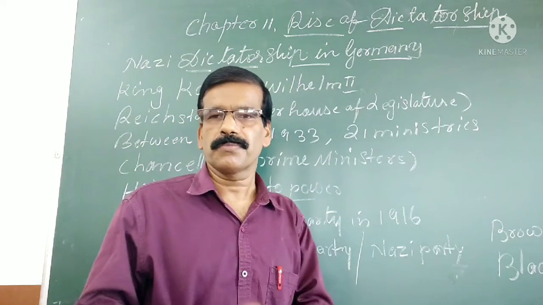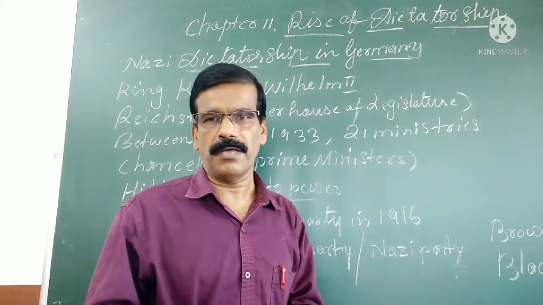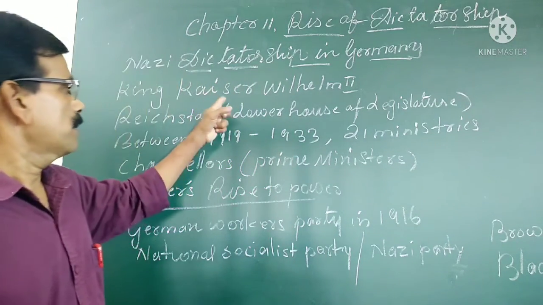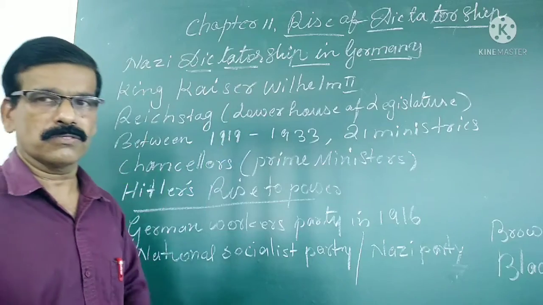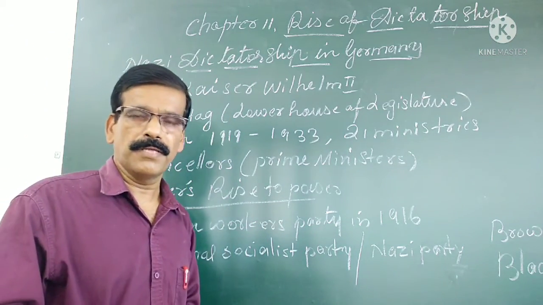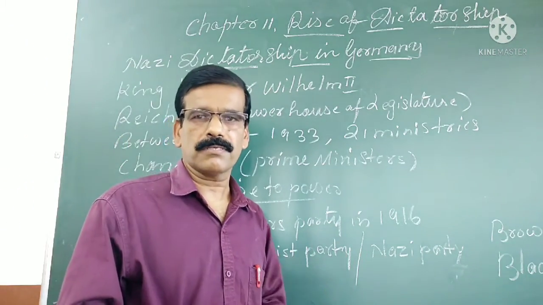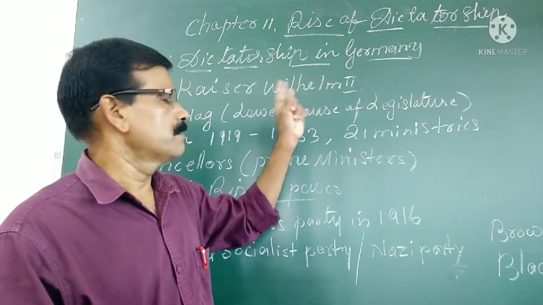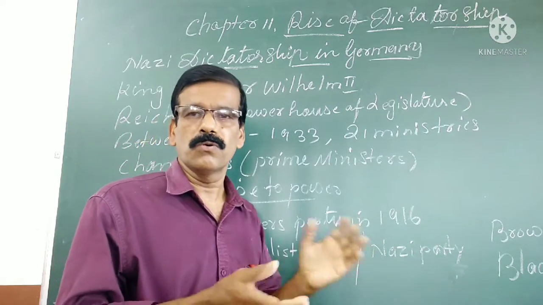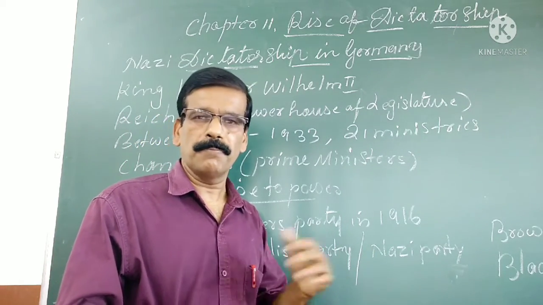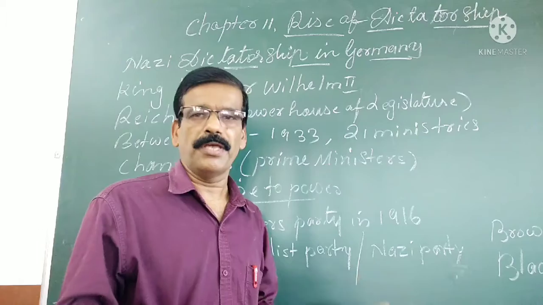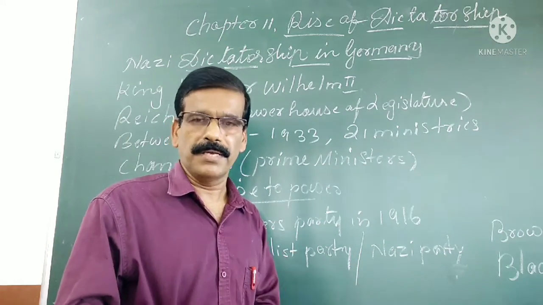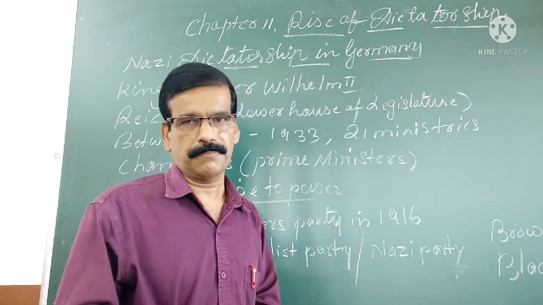And we know that during the First World War, Germany was ruled by Kaiser Wilhelm II. So he was the king of Germany at that time. After the First World War, people revolted against Kaiser Wilhelm II, so he had to resign. And the people of Germany wrote a new constitution for themselves, and Germany became a democratic republic.